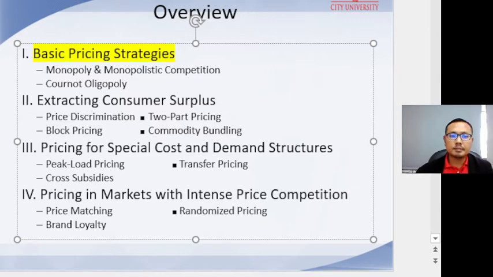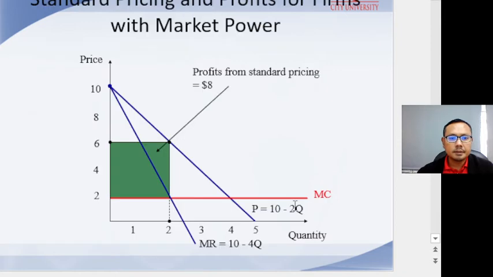Firms with market power face a downward sloping demand for their product. This means that by charging a higher price, the firm reduces the amount it will sell. Thus, there is a trade-off between selling many units at a low price and selling only a few units at a high price, as you can see from this graph.